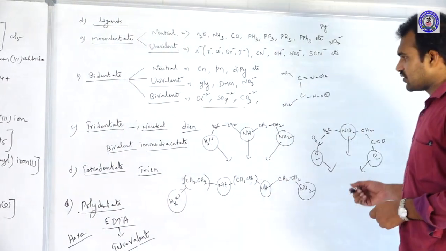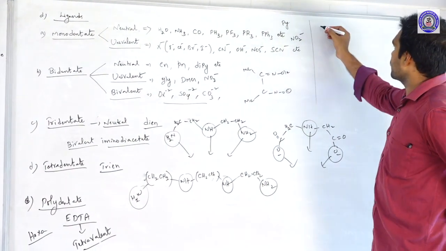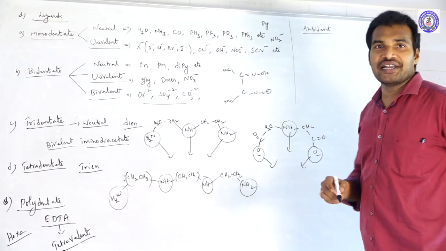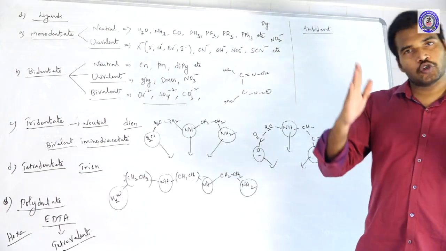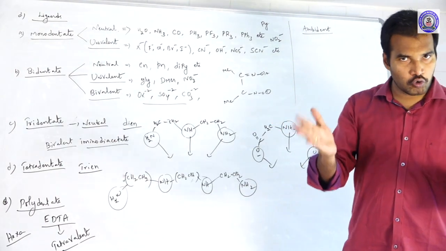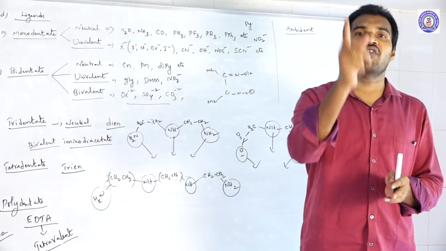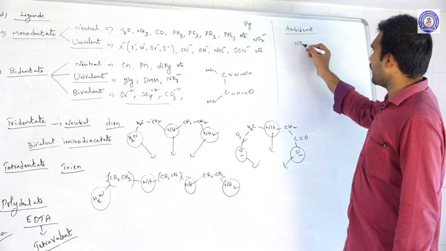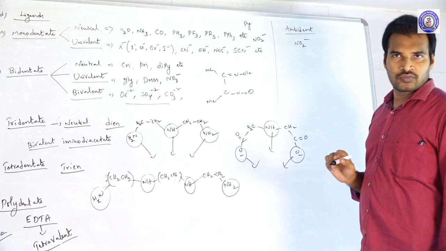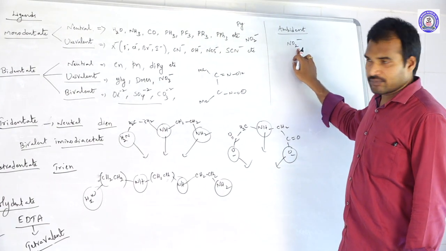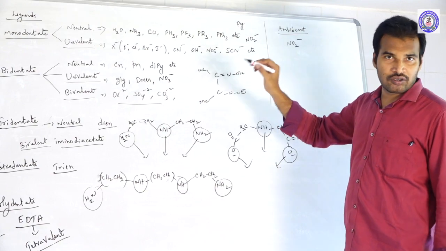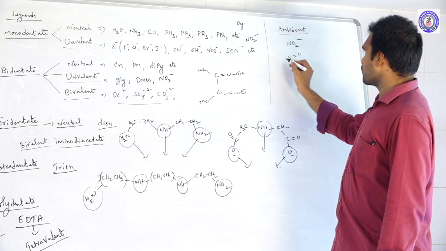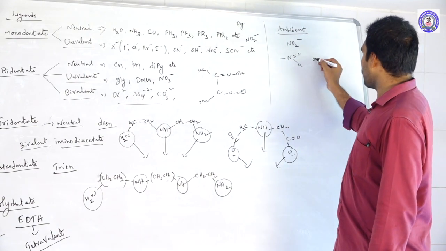In addition to this, we should know the following. Ambident ligands. What are ambident ligands? These ligands have 2 donating sites, but at a time only one donating site will donate the electrons. For example, take NO2 minus. Here nitrogen may donate or oxygen may donate. If nitrogen donates, like this, nitrogen is donating. ONO.